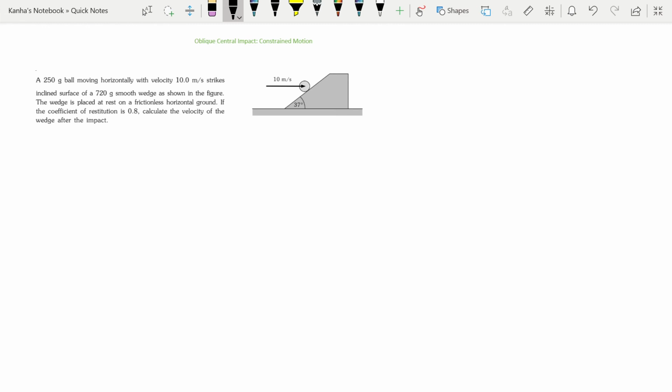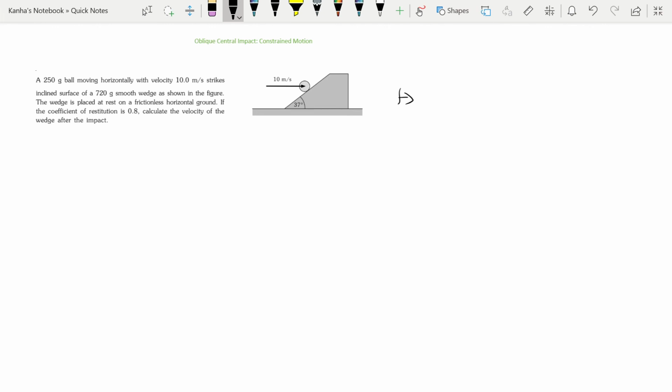So if the surfaces of the bodies that are undergoing impact are smooth, then the T component of the momentum of the body that is free to move before and after the impact remains conserved. There are two bodies and there are constraints on their motion, and there are three properties that I want to mention. So first of all, let us talk about the component along the t-axis.